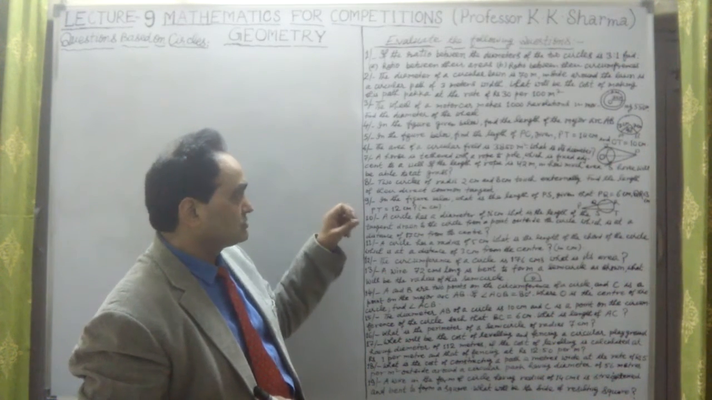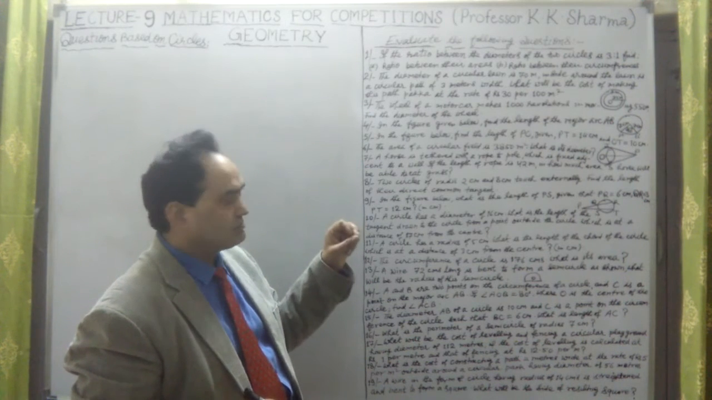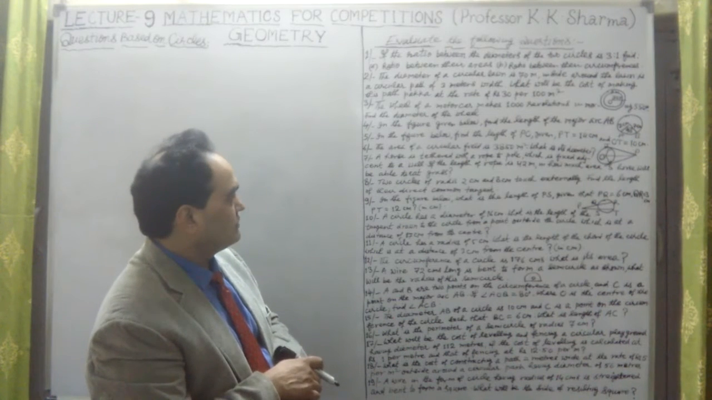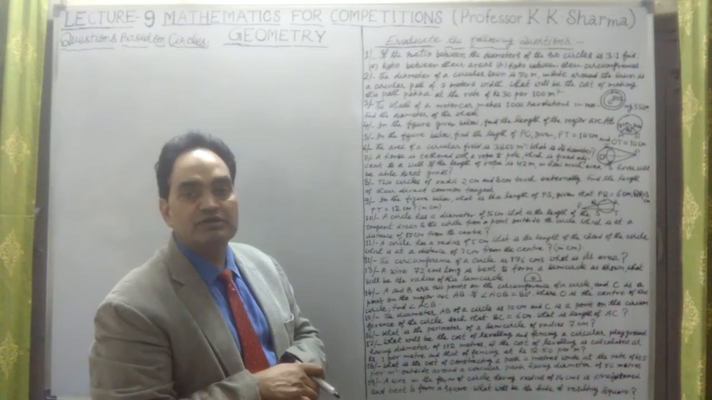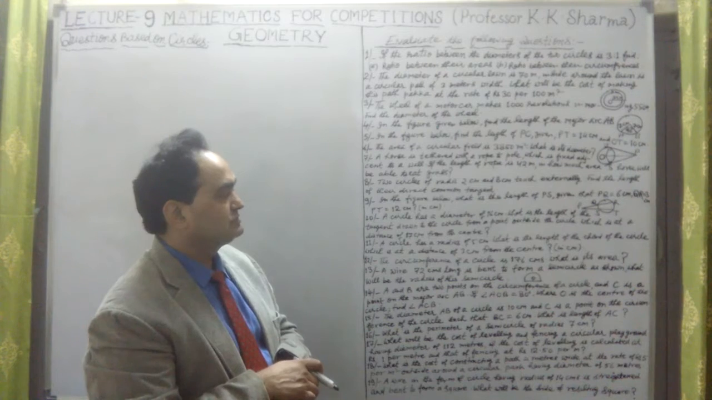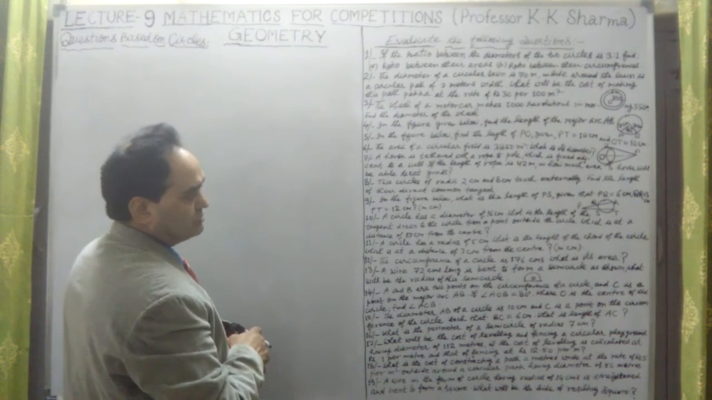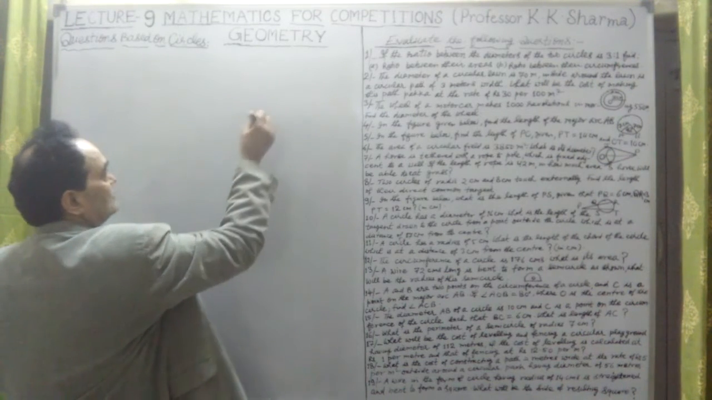Now it says two circles of radii 2 cm and 8 cm touch externally. Find the length of their direct common tangents. The length of the direct common tangent we have to find out. Okay, so two circles touch each other.